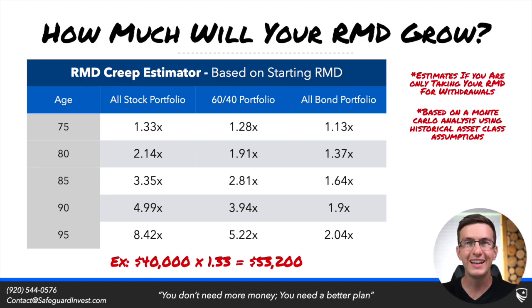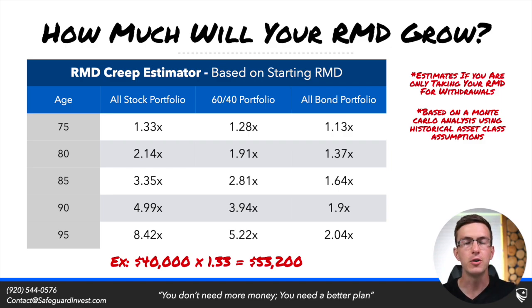Now you can see that in a more diversified 60-40 portfolio, or even an all bond portfolio, these multipliers change quite drastically. For instance, if we started out with a $10,000 RMD at 72 and we were investing in an all bond portfolio, we would expect that RMD to have grown by age 95 to only $20,400. And so the underlying investments within your tax deferred account can really affect this RMD creep.